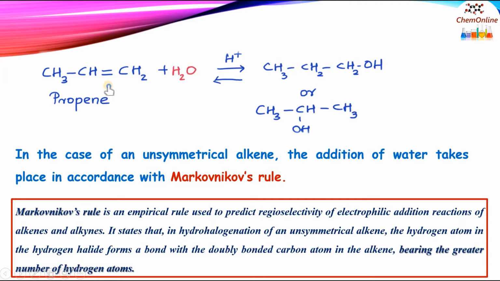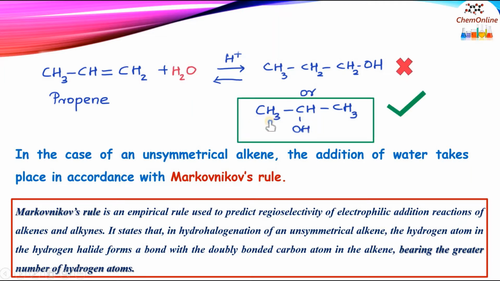So what will be the product formed? Propene on reacting with water will give CH3CHOHCH3, that is 2-propanol, as the major product and not 1-propanol. So acid catalyzed hydration of alkenes will result in alcohols, and the addition of water takes place in accordance with Markovnikov's rule.